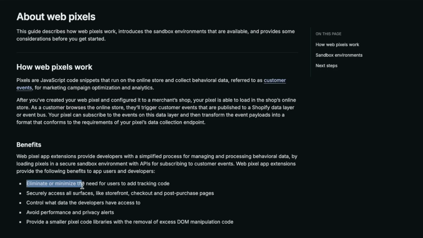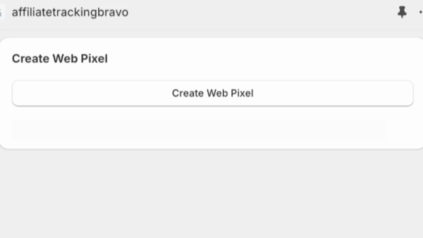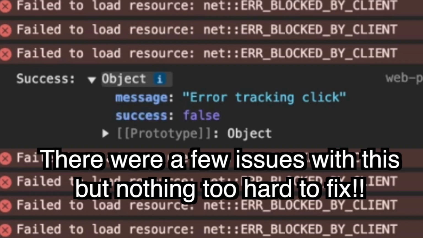So I was looking into what pixels do, and apparently it lets you add a script to a website and track when someone makes an order, and it's way lighter on the website. So it seems like I can do everything I need the app to do with a pixel. So I'm going to try and get the cookie to work with the pixel, and then I'm going to try and figure out how it handles order tracking. So again, I just made a button that calls the Shopify API to make a pixel, and I made it just add a log when anyone visits a page on the website so I can track that it's working.